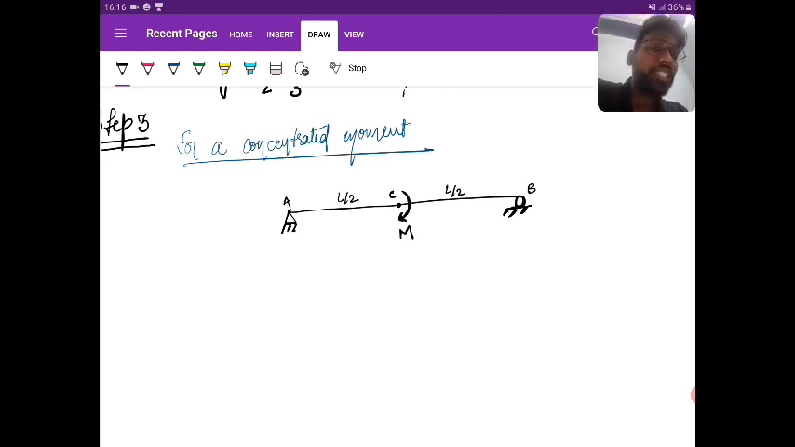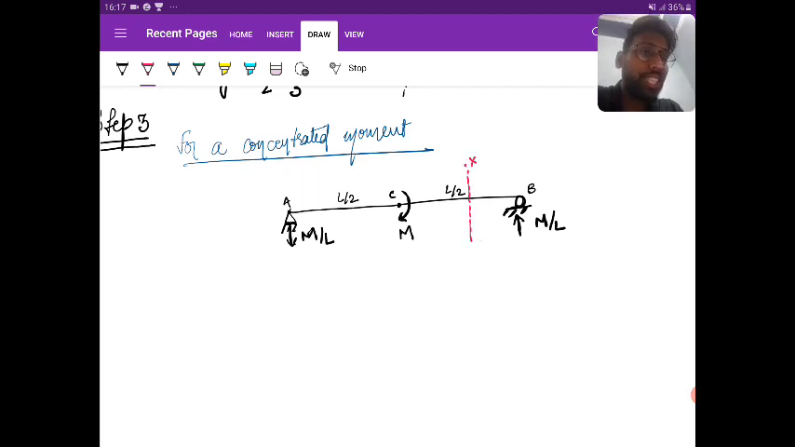So just see here. If the distances are L by 2, L by 2, and we know what is the reaction? Come on, tell me. What is the support reaction? We know it is a concentrated moment that is clockwise, so there will be a couple in the anti-clockwise. Yes or no? With the values of M by L, M by L.